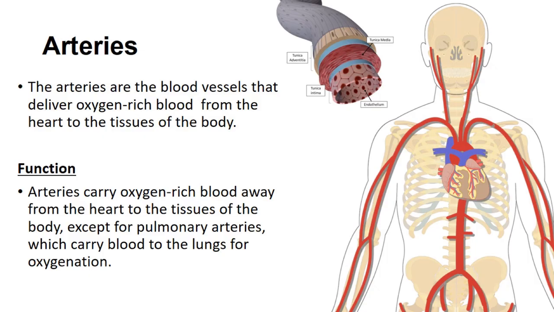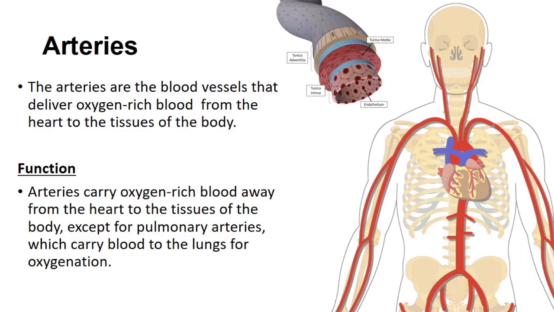Arteries are blood vessels. In the human body there are three types of blood vessels: arteries, veins, and capillaries. Arteries are the blood vessels that carry oxygen-rich, meaning oxygenated, blood from the heart to the rest of the tissues of the human body. In coming slides, I will discuss how the heart pumps the blood to the lungs for oxygenation, and then the oxygenated blood moves to the heart, and from the heart it is pumped out throughout the human body.